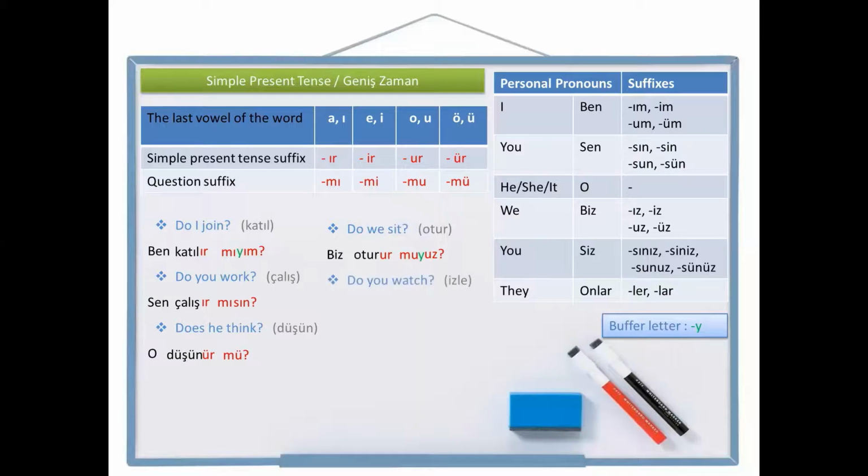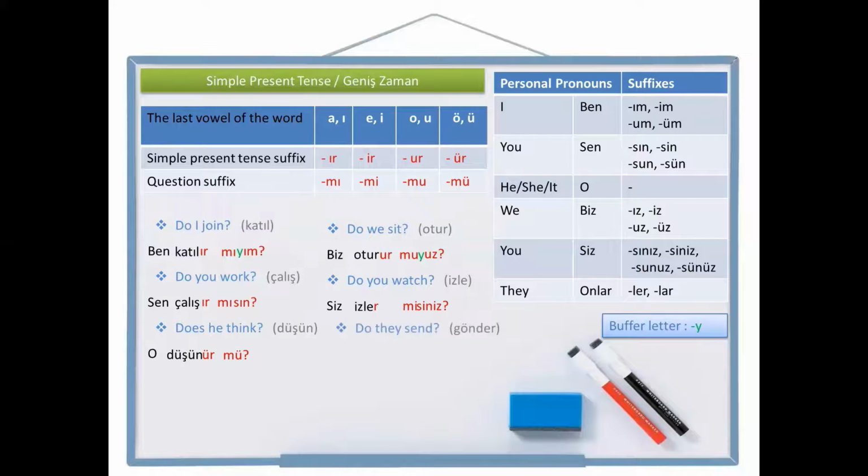Do you watch? Watch is izle in Turkish. Let's write you watch first. You plural, siz. Watch, izle. Simple present tense suffix, izler. As you see, the verb izle ends with a vowel, so I cannot continue with a vowel. So I'm going to write only re. İzler. Question suffix mi and to the end person pronoun suffix siniz. Siz izler misiniz? Do you watch? And the last example for plurals.